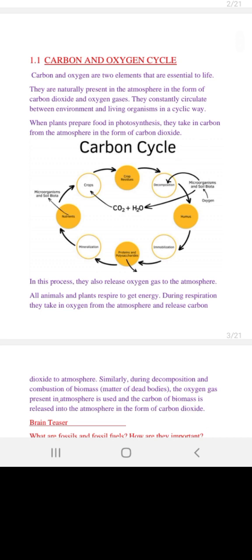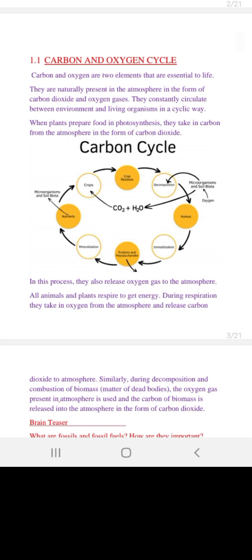This molecule is called glucose, which is C6H12O6. Then it will give us oxygen as well. So it is a process where they combine with each other. This process, when the plant ends up with the production of a glucose molecule, uses six molecules of water combining with six molecules of carbon dioxide. When these combine, they give rise to glucose. This is the process of photosynthesis, and that is how different gases are naturally